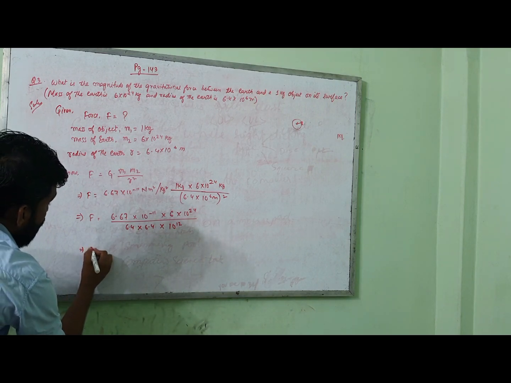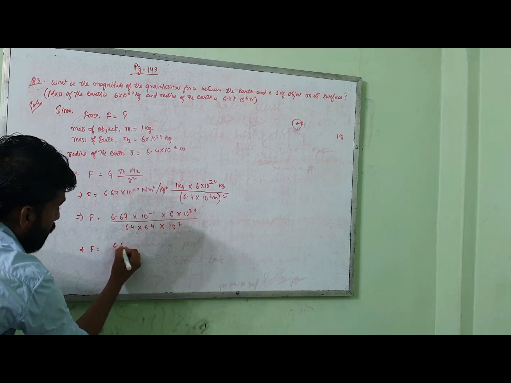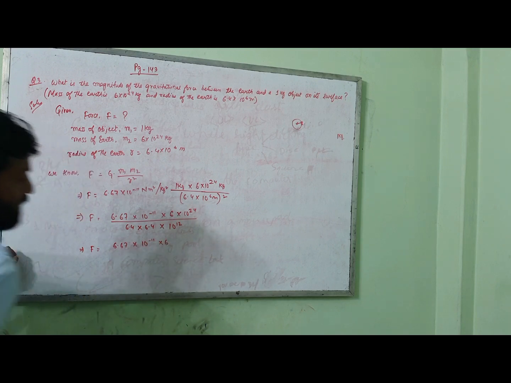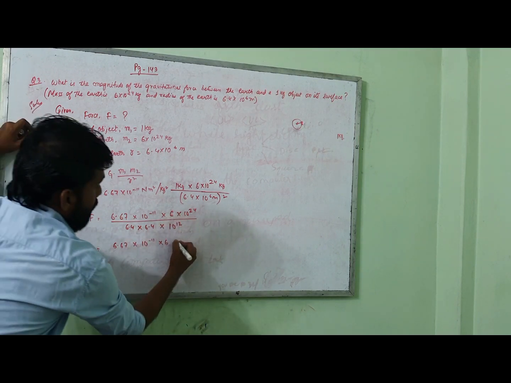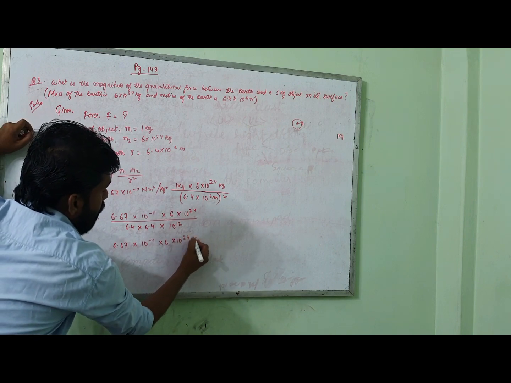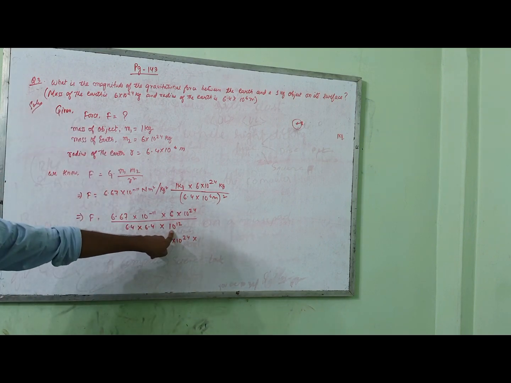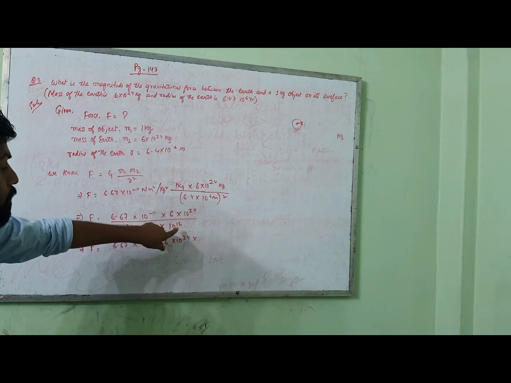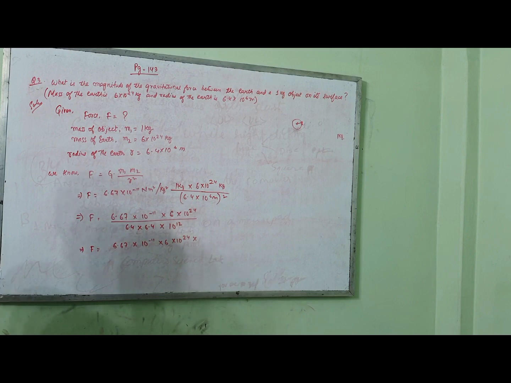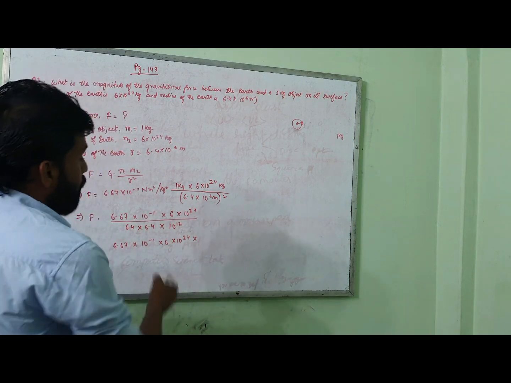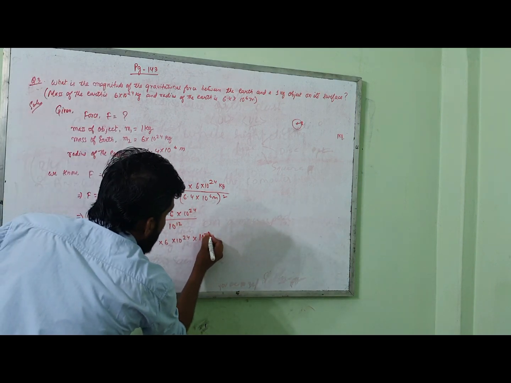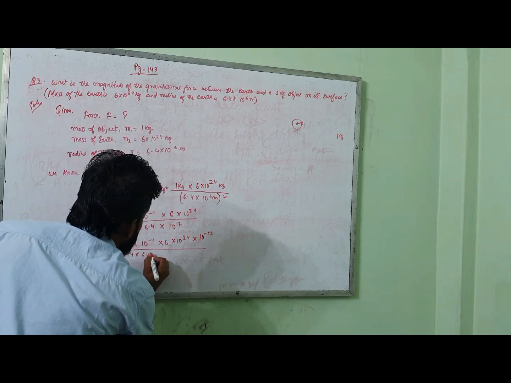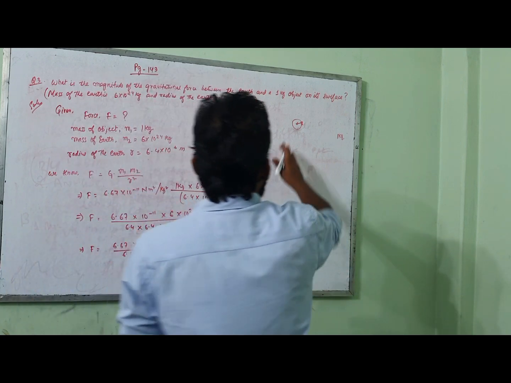Now write 6.67 into 10 to the power minus 11 into 6. Okay, and this is 10 to the power 24. Now this is 10 to the power 12, this is positive, isn't it? Now take it outside. We know that when you take the power from down to up, the plus becomes minus and the minus becomes plus. So since it is plus, it will become minus. Divided by 6.4 into 6.4.